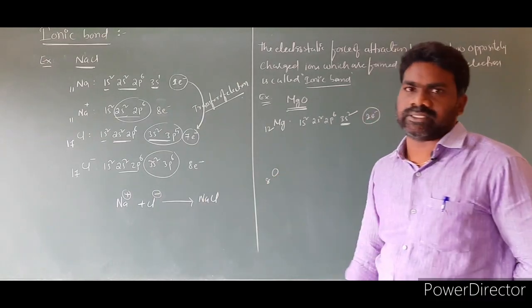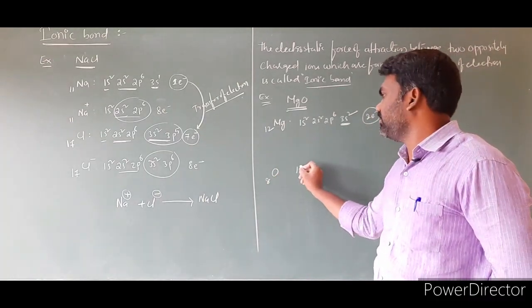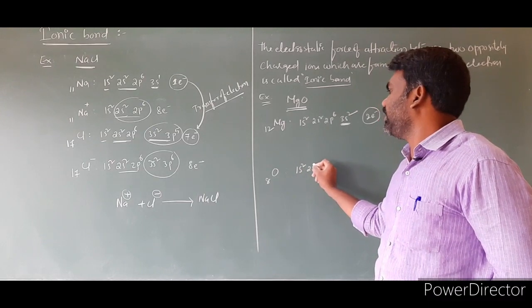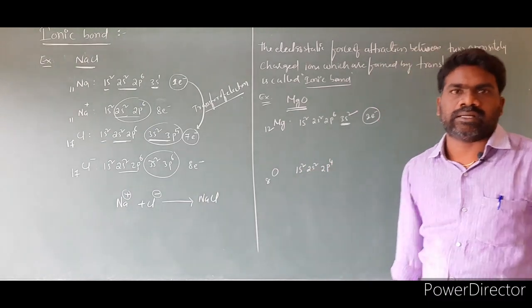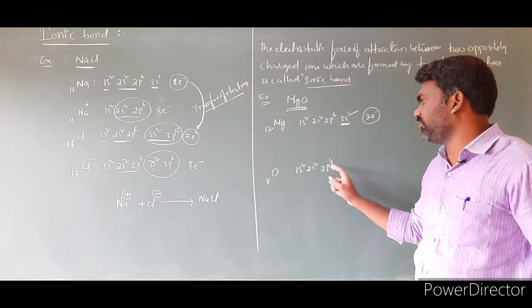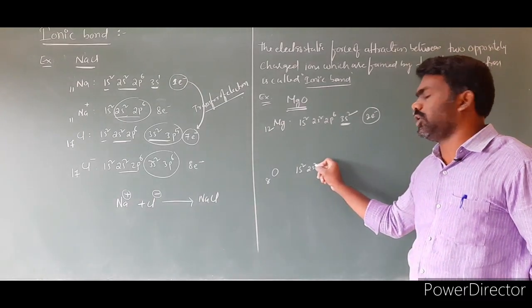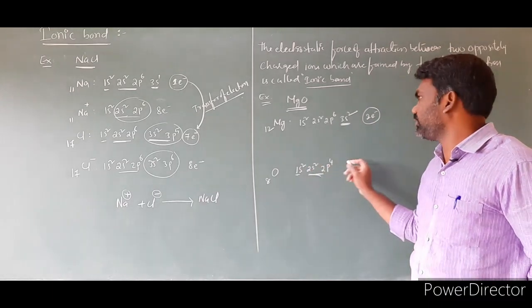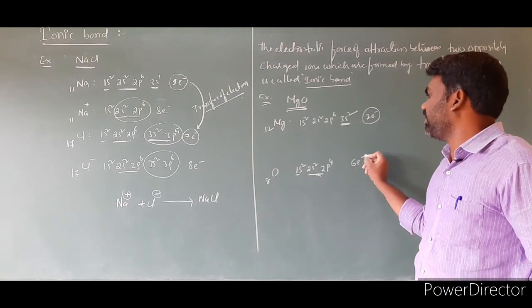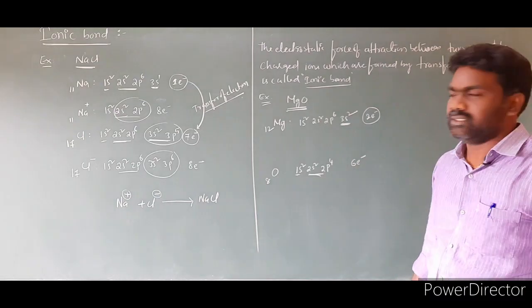Oxygen's atomic number is 8. Write the electron configuration: 1s2, 2s2, 2p4. The electronic configuration of oxygen is 1s2 2s2 2p4. Before transferring, how many valence electrons? This is the first shell, this is the second shell. 2 plus 4, that is equal to 6 valence electrons, isn't it?